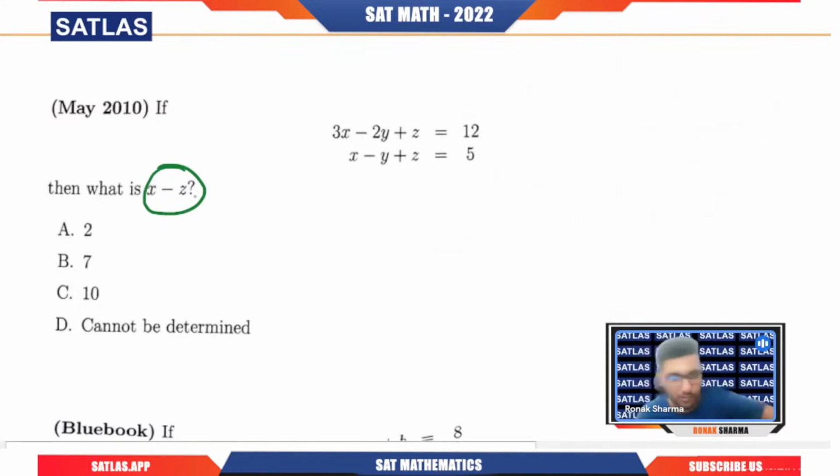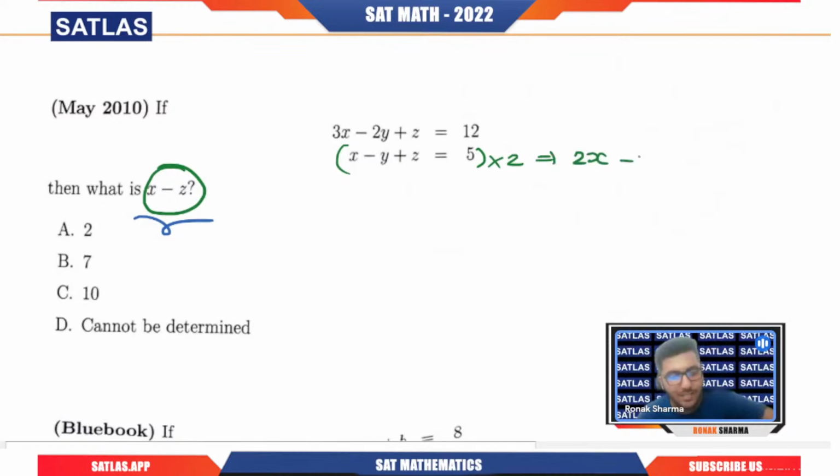What we will do, we want x minus z, right? Here I can see that we have 3x and x, and we have z and z. Clearly if I add them I will get 4x and 2z, but with positive sign. That is not going to help me because I want x minus z. So I will go with the subtraction, but then z and z will cancel out, right? So I will multiply the second equation with 2. Now why I'm doing that, quickly see that.